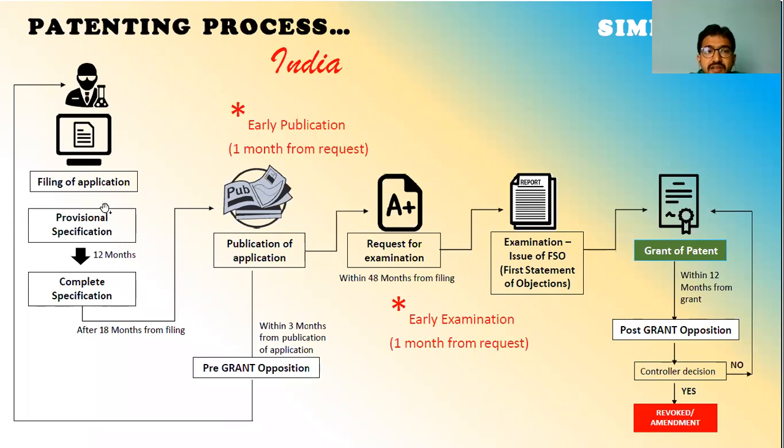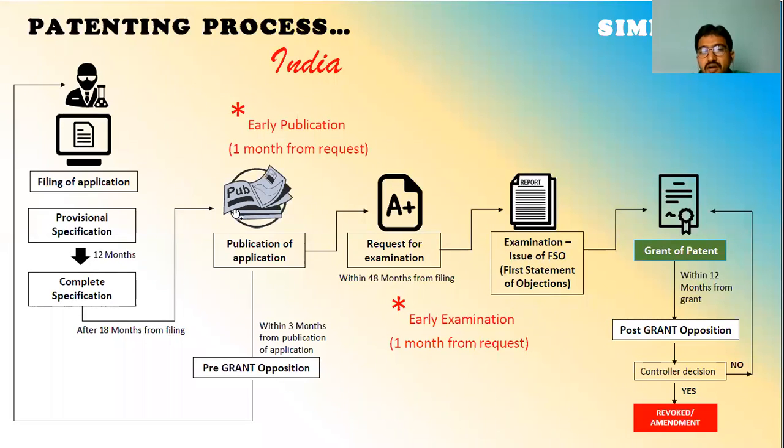Similarly, once you submit a specification or provisional specification, there is an option called early publication. Automatically, 18 months from the date of filing, it will be published without any fee. Filing costs 1,600 rupees.